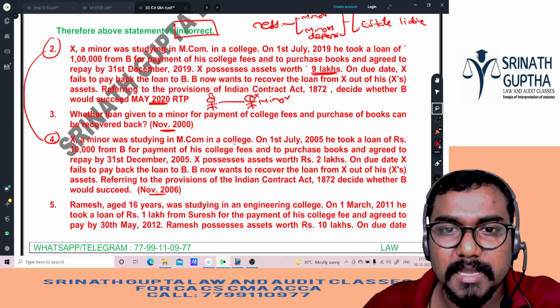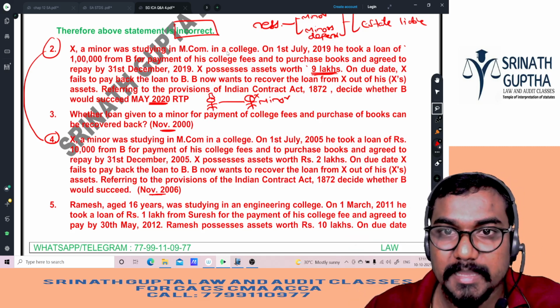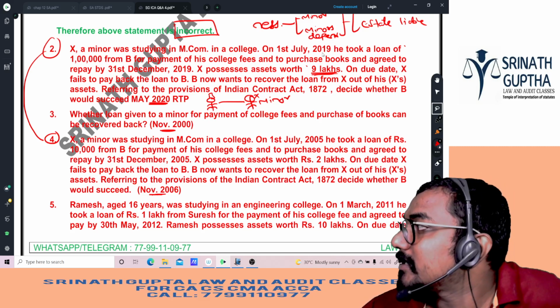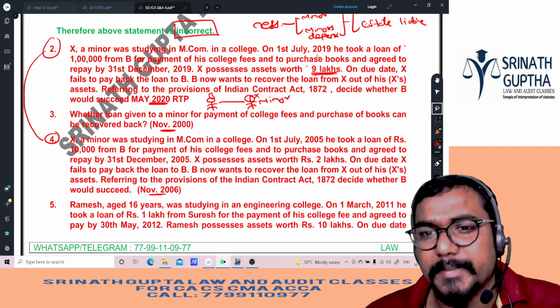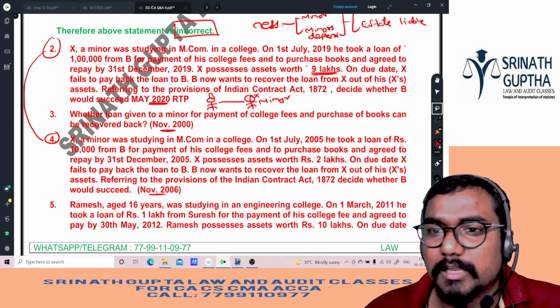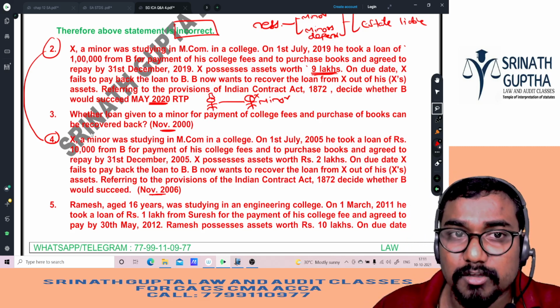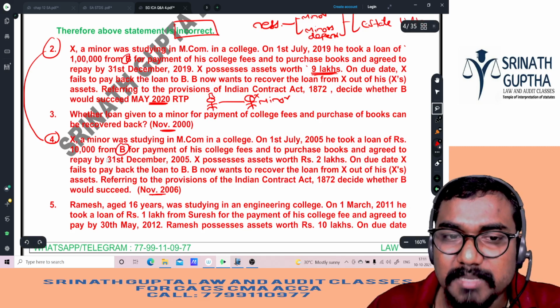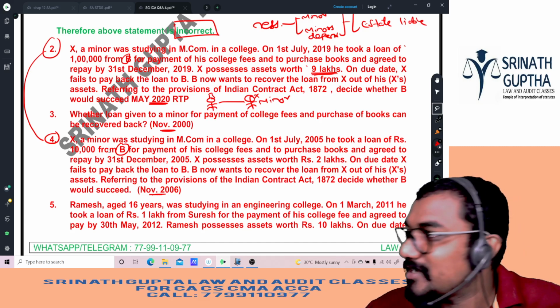X, a minor, studying MCOM in a college. See, X, a minor, studying MCOM in a college. Copy paste, beta. In 1st July 2005, 1st July 2019, except for the year, everything is copy pasted. In 1st July 2005, he took a loan of 10,000 rupees instead of 1 lakh rupees in the above, from the B. Same B, sir. The examiner doesn't have time to change the names also.